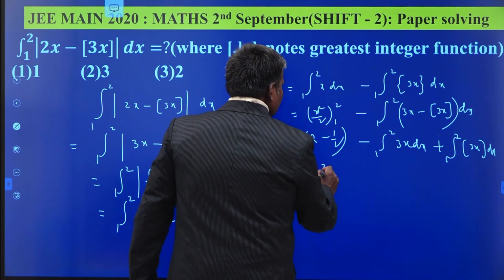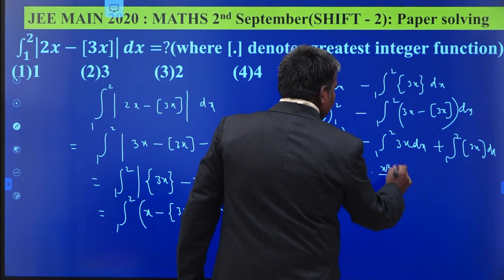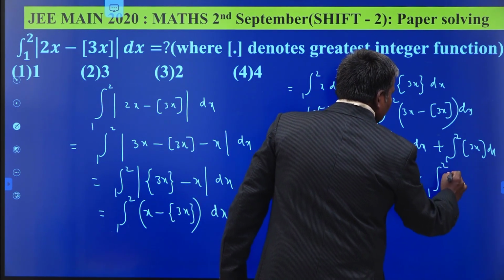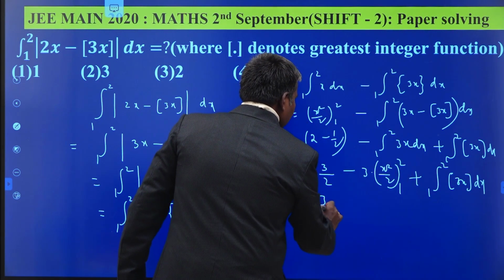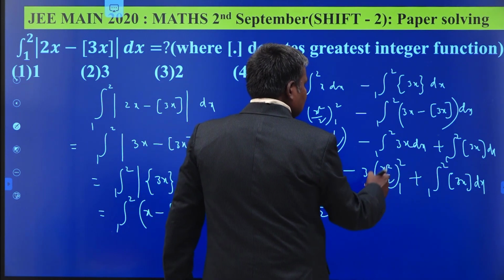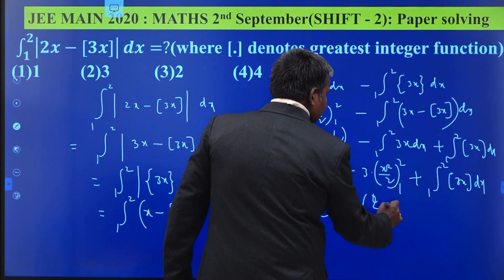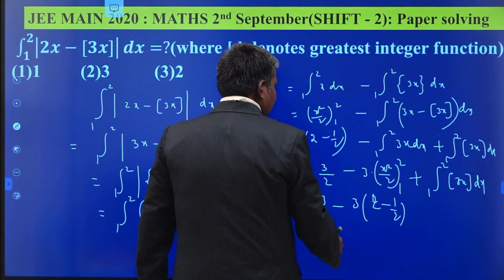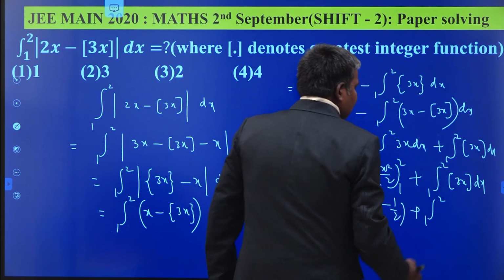This is 2 minus 3 by 2 minus 3 times of x square by 2 limits from 1 to 2, plus integral 1 to 2 box 3x dx. This is 3 by 2 minus, this is 4 by 2. 3 times of 2 minus, 4 by 2 means 2, 2 minus 1 by 2. This is 3 by 2 plus integral 3x dx.